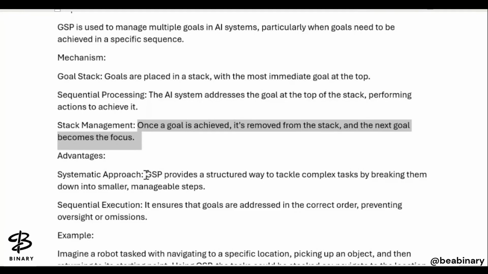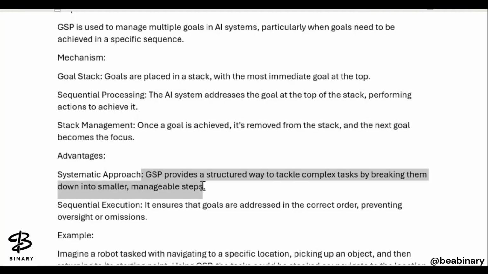So what advantages are we talking about here? Systematic approach, as goal stack planning provides a structured way to tackle complex tasks by breaking them down into smaller and manageable steps. Because here we are talking about each goal being achieved one by one. Definitely, once one goal is achieved, only after that will the system go forward to achieve another goal.